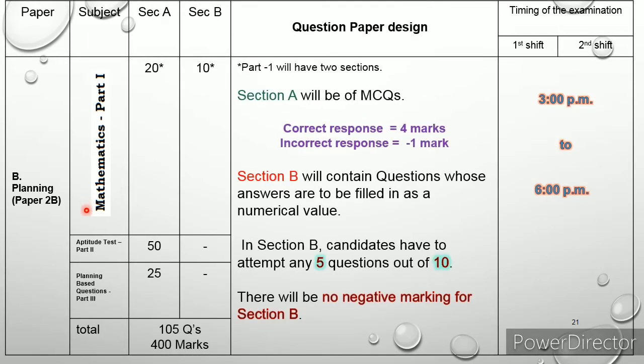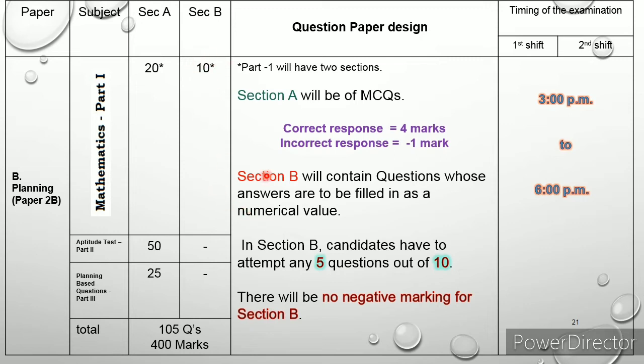This table is only for B planning students, that is paper 2B. This also has section A and section B. Part 1 is a mathematics question, 20 questions and 10 questions. These 20 are compulsory questions, these 10 are not compulsory. You try to attend only 5 questions maximum.